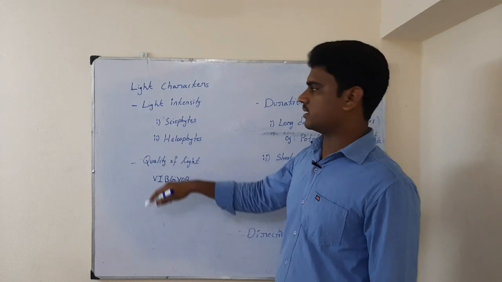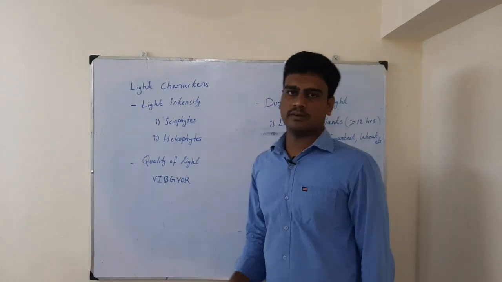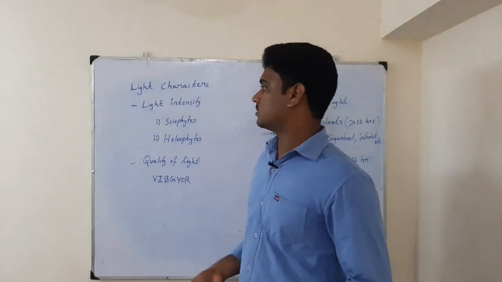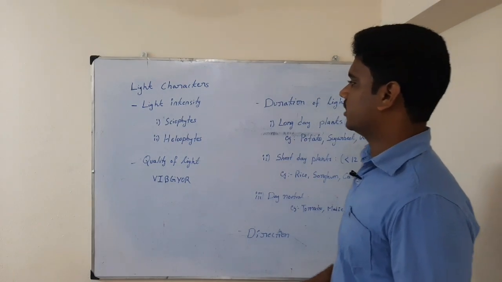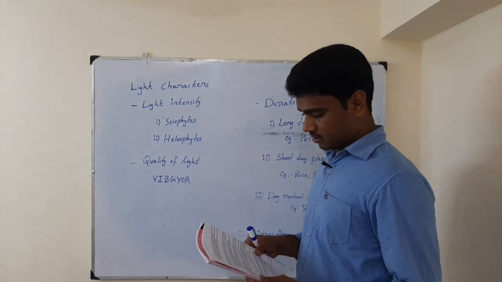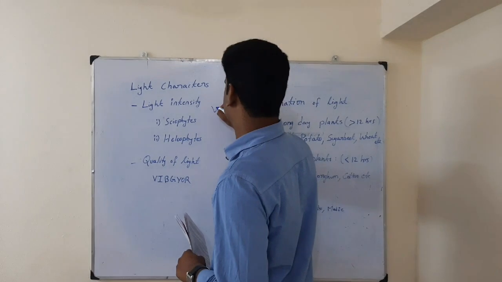Just now we have seen them. In depth, let us see light intensity. Here, how much amount of light we are actually getting, and out of which how much plants are able to utilize. So light intensity is measured by the instrument called a lux meter.